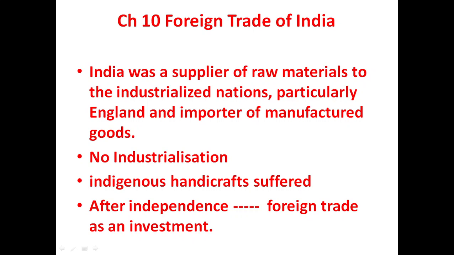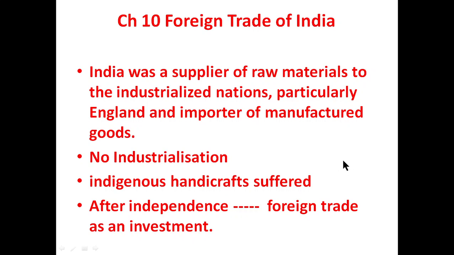Now, let me see what the first points are. Let me revise, and after a revision of the first points of the chapter, we will continue to the next. So, what is meant by foreign trade? Trade between the countries of the world is foreign trade. What was the position of India before independence and after independence?